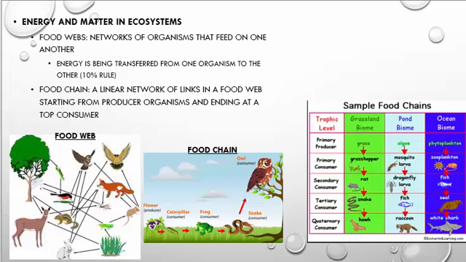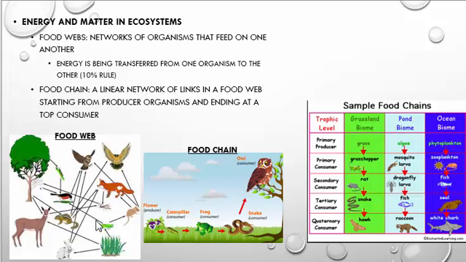Now let's talk a little bit about energy and matter in ecosystems. So energy flows through food webs and food chains. A food web, like this one right here, is a network of organisms that feed one on the other, and the energy is being transferred from one organism to another. Typically, only 10% of energy is transferred.